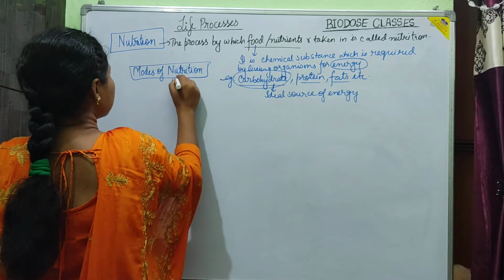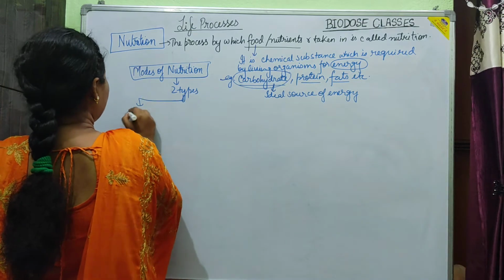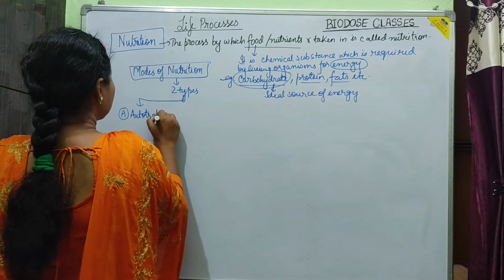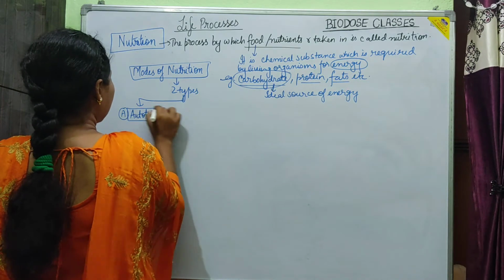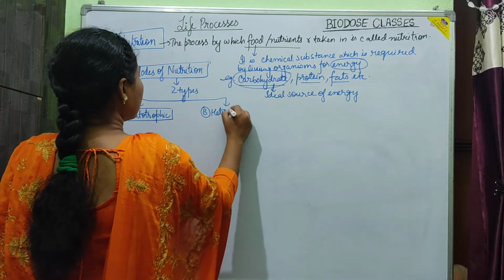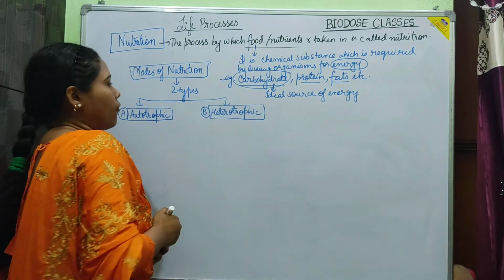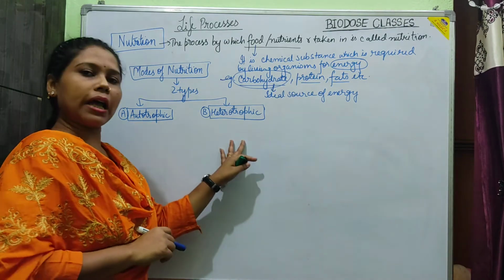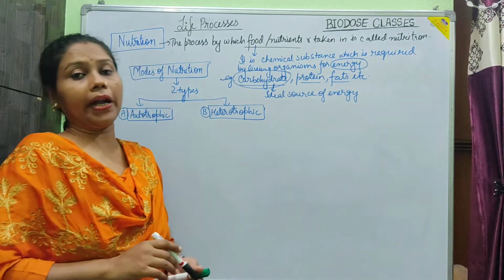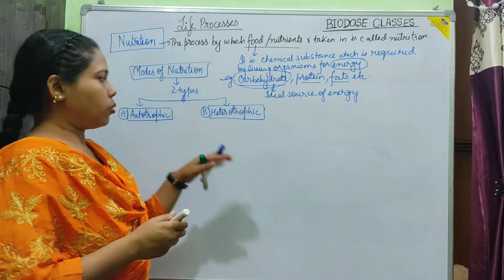The mode of nutrition can be of two types: autotrophic and heterotrophic, depending upon how the food is taken in by those organisms.